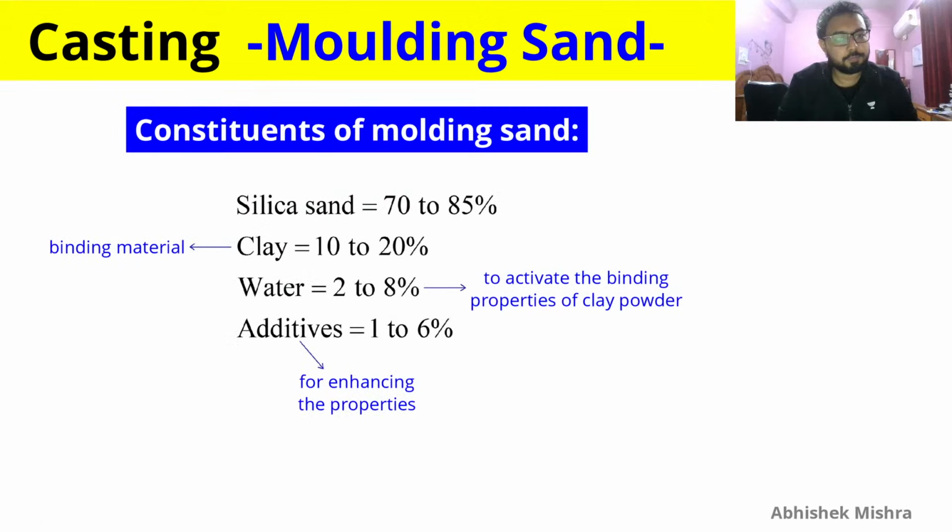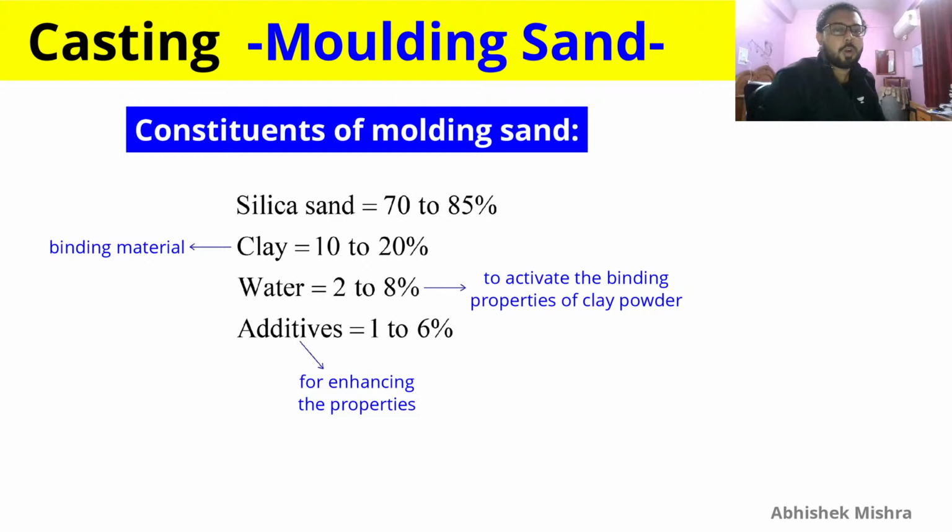So our next discussion here is constituents of molding sand. Molding sand is made up of these constituents: silica sand, which is nothing but beach sand, very commonly found; clay; water; additives. 70 to 85% is silica sand, the largest majority, as expected. Then we are adding some clay to get that silica sand to bind properly. So clay is used as a binding material, 10 to 20%.